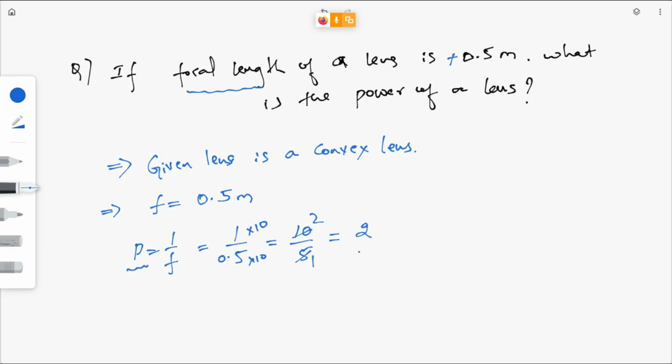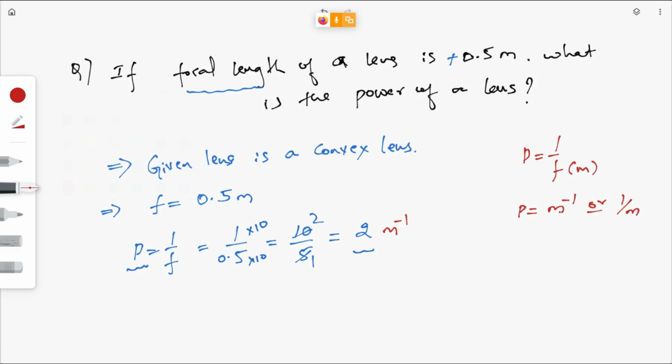Now what is the unit of this power? Okay, so magnitude we got, right? 2. So 2 is the power. But what is the unit? If you just see here, what is P? P is 1 by F. What is the unit of F here? Meters, right? Then the unit of power is m raised to minus 1, right? 2 m raised to minus 1, or 1 divided by m.